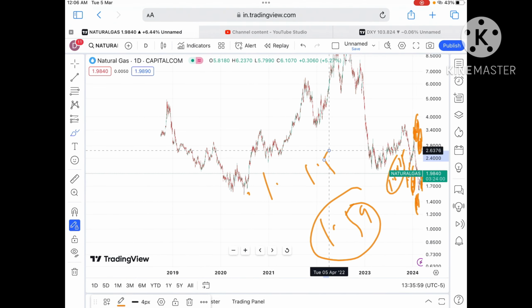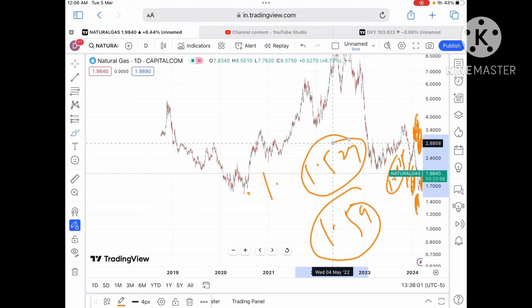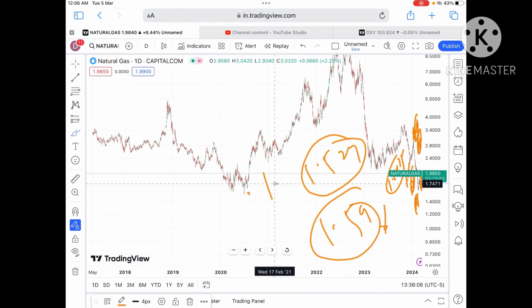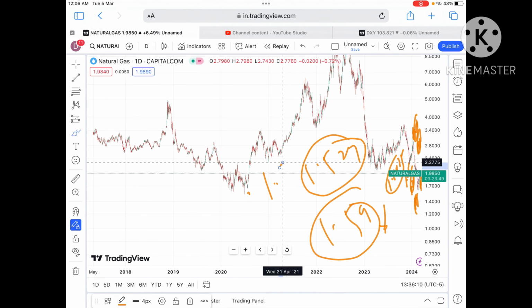Chances can be high, a further fall we can see towards 1.59, and if that level moves further down, then we can see it will go towards a level of $1.529. And if the price keeps moving below that level, a further fall we can see. If the price falls below 1.5,